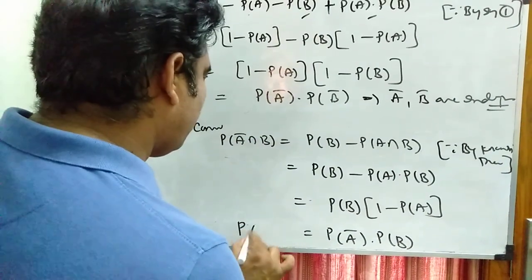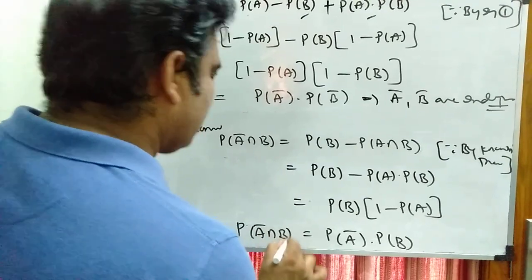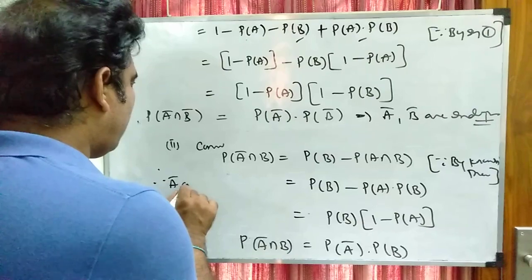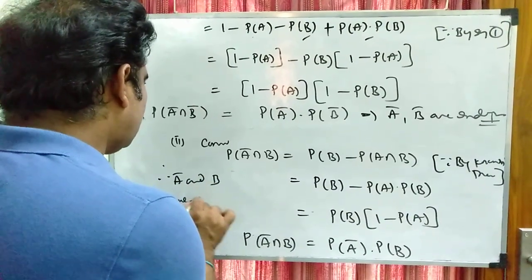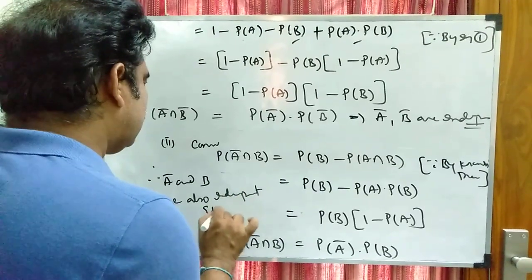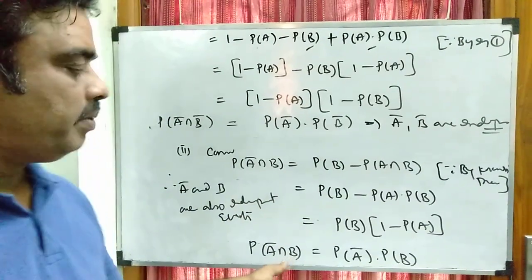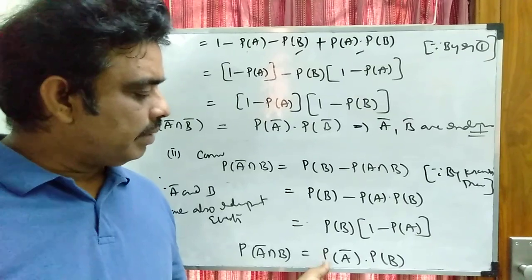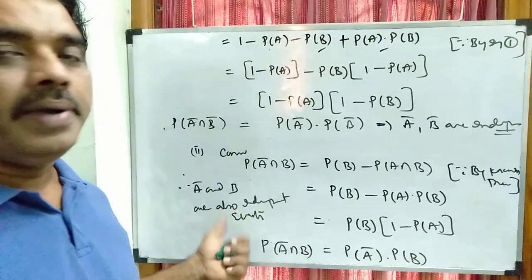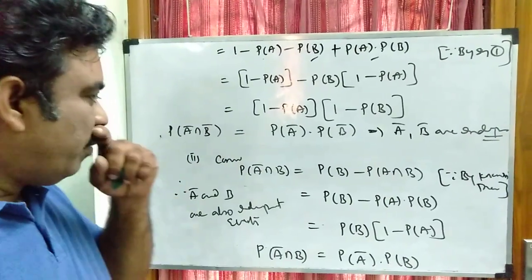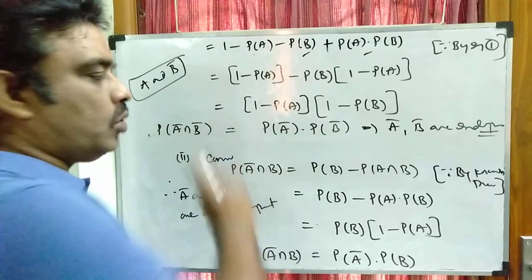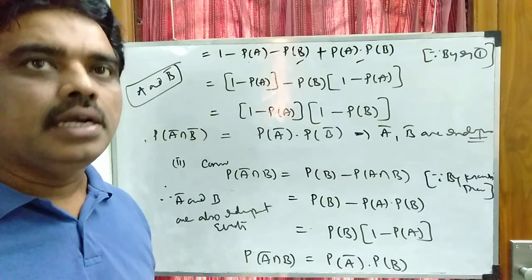So P of A bar intersection B is equal to P of A bar into P of B, therefore A bar and B are also independent events. P of A bar intersection B can be expressed as P of A bar into P of B. Therefore A bar and B are independent events. Similarly, we prove A and B bar, the third bit, you do as homework. So show that A and B bar are also independent events.